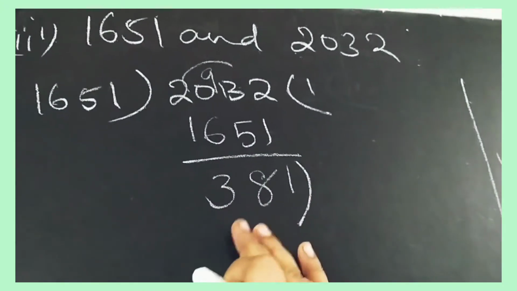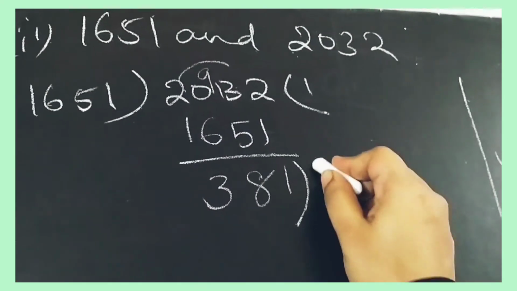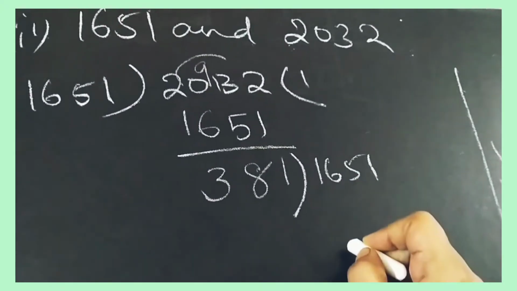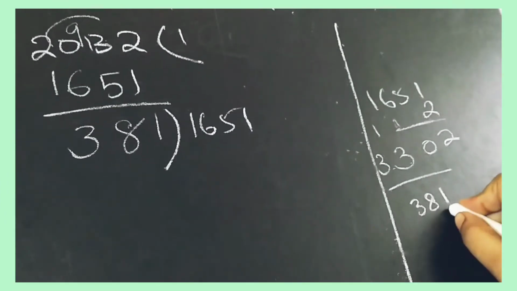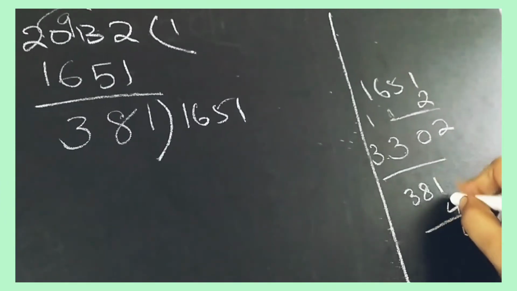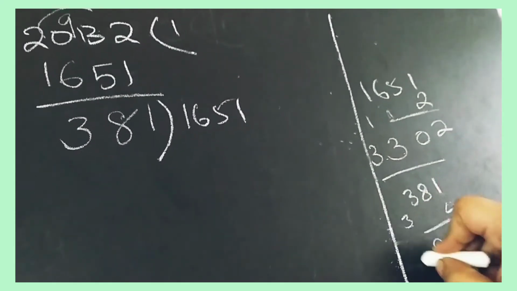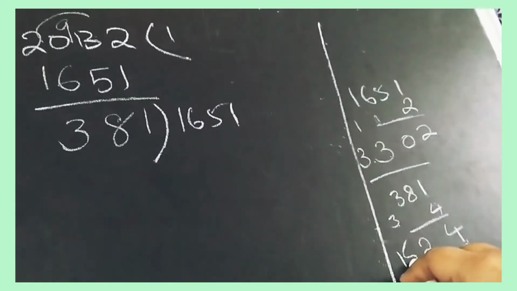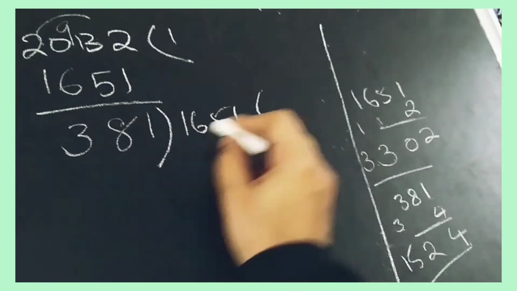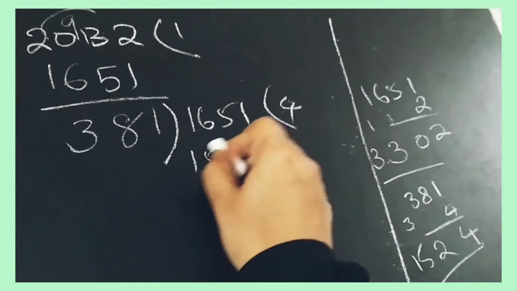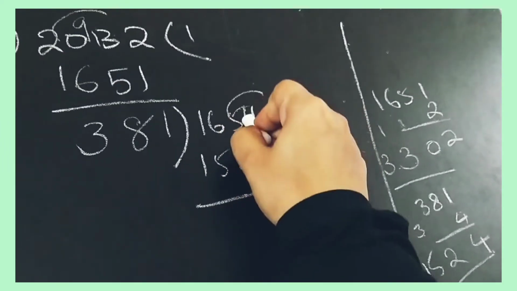This is the remainder. And again what we have to take? We have to take this divisor, 1651. So 381. We'll take 381 4 times. 4 ones are 4, 4 eights are 32. Okay, 4 threes are 12, 13, 14, 15. It is 1524. So now 1 minus 4 we can't do, so we'll make this 1 as 11.